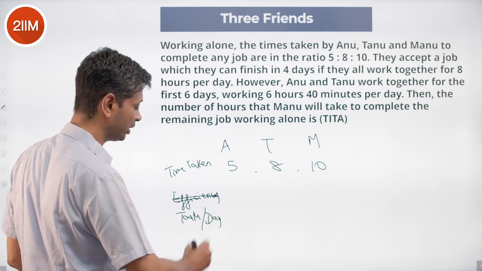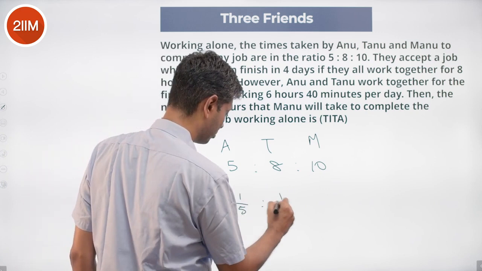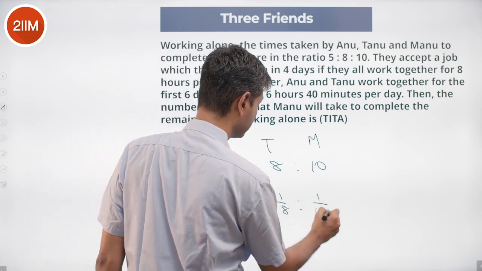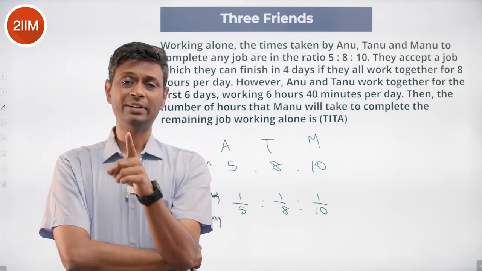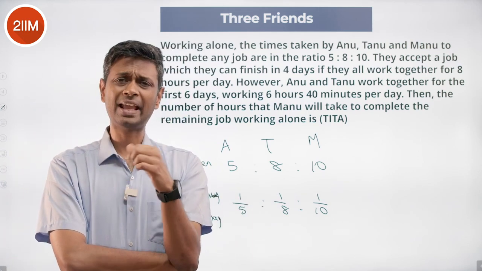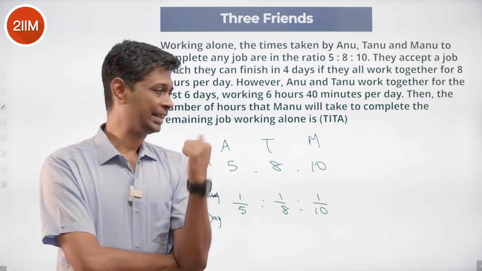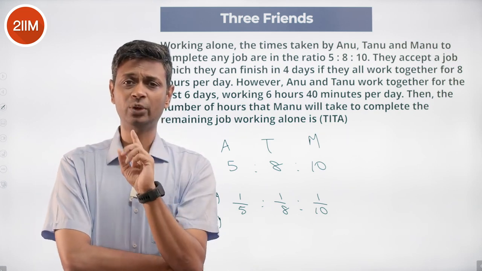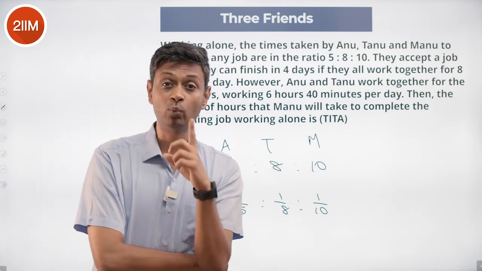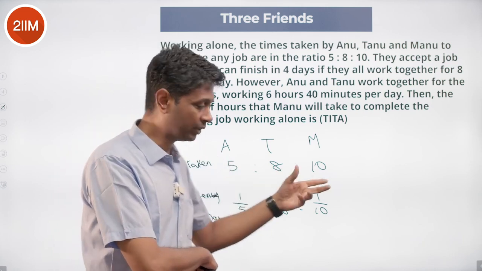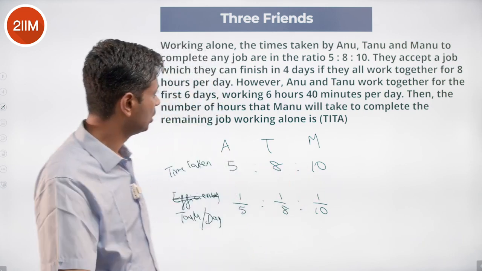This is 1/5 is to 1/8 is to 1/10. Very simple funda. If you take 5 days to finish a task, in 1 day you can finish 1/5 of the task. If you take 8 days, in 1 day you can finish 1/8 of the task. If you take 10 days, in 1 day you can finish 1/10 of the task. This is what you get done in 1 day, 1 unit of time.